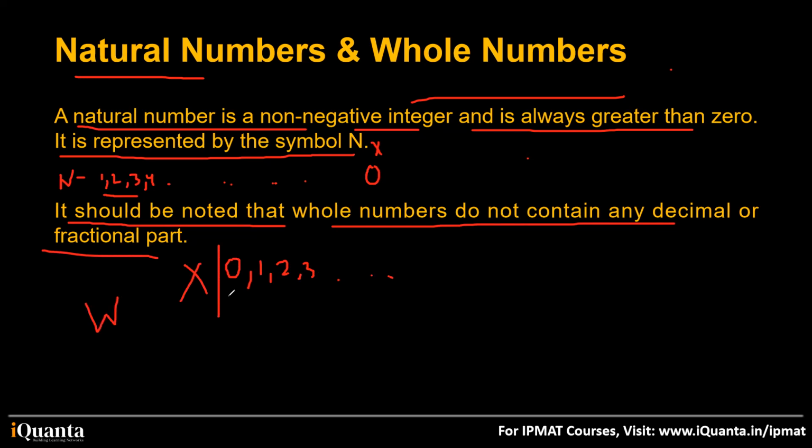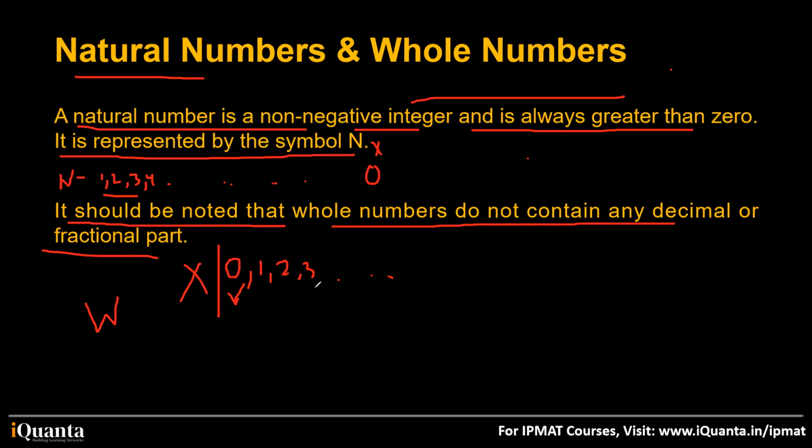Got it? So if they ask you, is 0 a whole number? You will say yes, 0 is a whole number because it does not have any decimal part, and it is non-negative. Got it? Natural numbers and whole numbers. Okay?